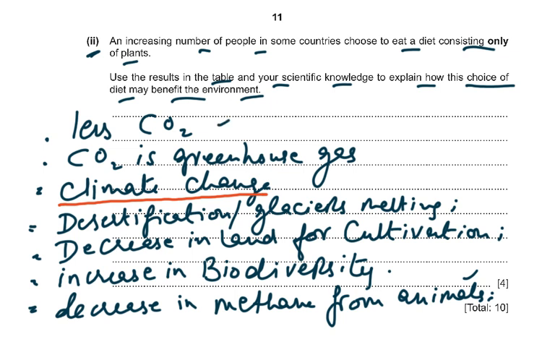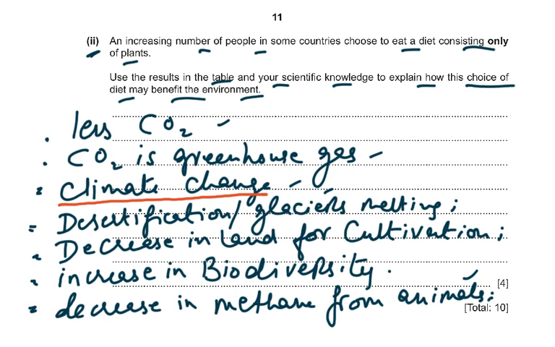Then there would be, of course, less carbon dioxide because we use poultry farms and all this and everything, we use fuel. And carbon dioxide is a greenhouse gas which could result in climate change. Climate change is underlined. Then this could result in desertifications and glaciers melting. Then decrease in land for cultivation. Why? Because if it becomes deserts, then there will be decrease in land for cultivation.